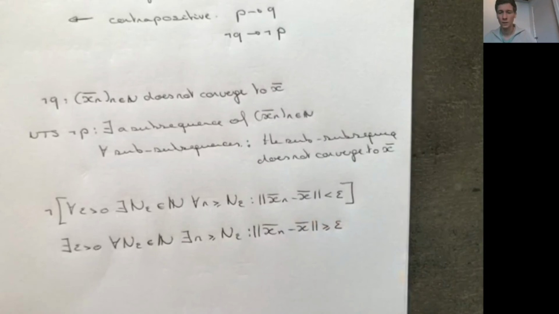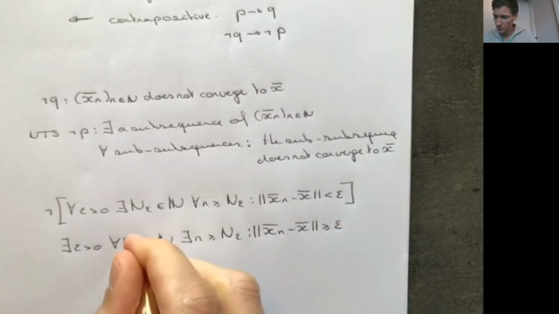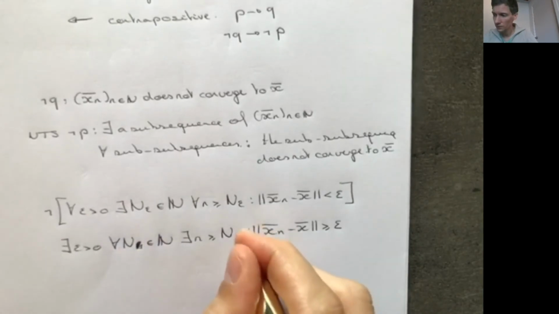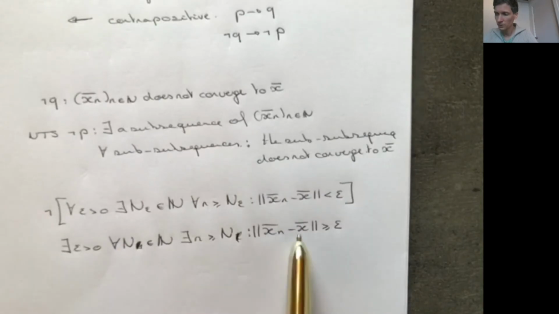So there is an epsilon, such that for all numbers, and these numbers no longer depend on epsilon, because they have to hold for all numbers, I can find something bigger than this number, such that the distance from xn to x is greater or equal to this epsilon.